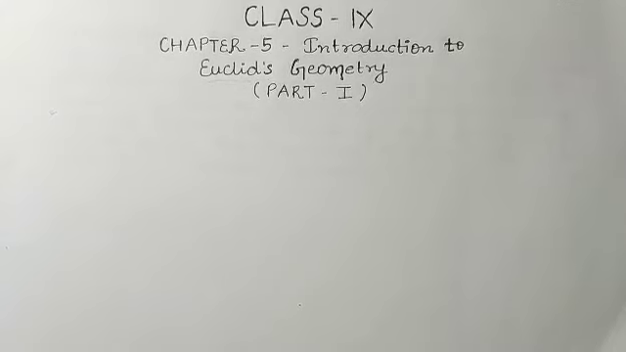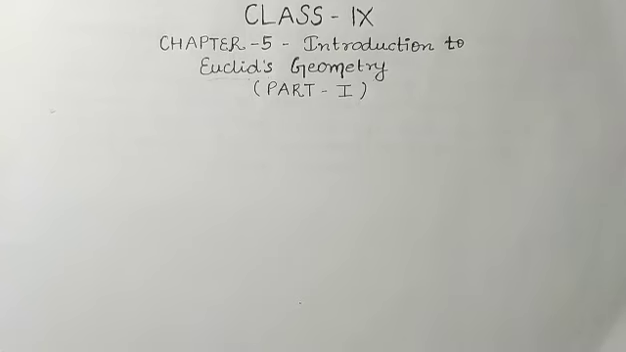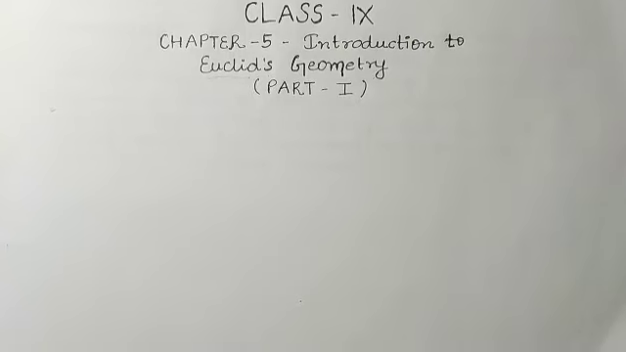As you all know, we have completed till chapter number 4. Chapter 1 was Number Systems, chapter 2 Polynomials, chapter 3 Coordinate Geometry and chapter 4 Linear Equations in Two Variables. Now in this part of the video, we will start our chapter number 5, Introduction to Euclid's Geometry. So students, firstly I want to explain what Euclid's geometry is.